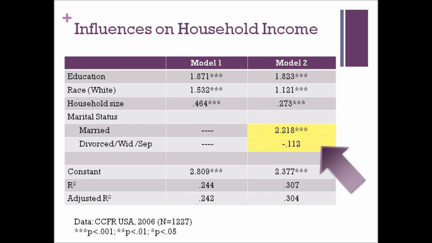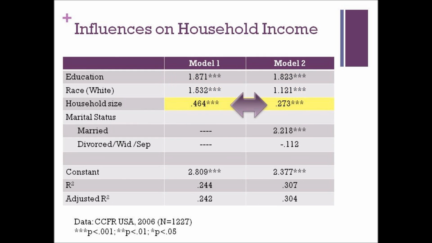In Model 2, we have added marital status as our control variable. We can see that while being married increases household income, being divorced, widowed, and separated has a negative effect on household income. But we can also see that while the married category is highly significant, the divorced, separated, and widowed is not significant. When we compare the factors influencing household income between both models, we see an example of replication in education and race. This indicates that marital status does not make a difference on the influence of education and race on income. When we compare the b-values of household size between the models, we can see the difference that marital status makes on the influence of household size on household income.